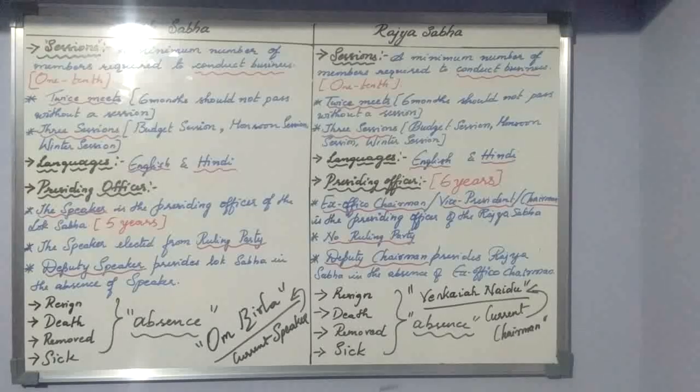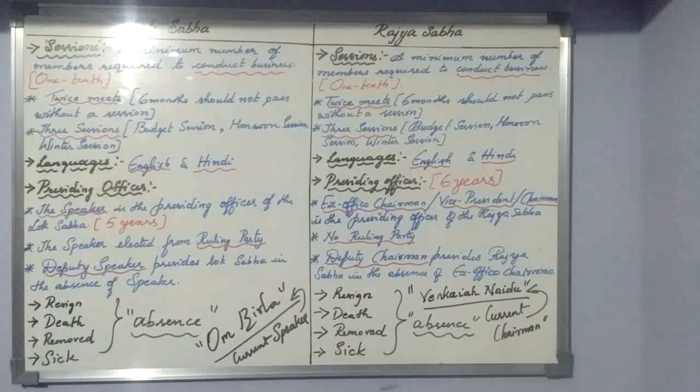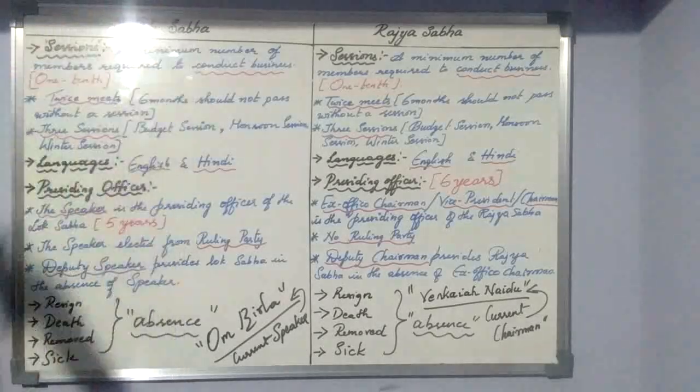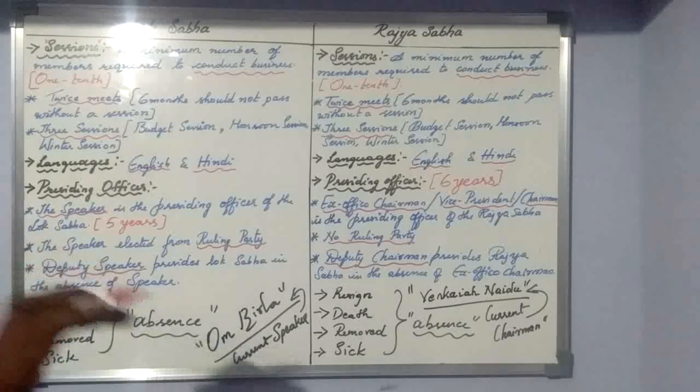According to the Indian Constitution, when Lok Sabha is in session, at least a minimum number of members should be present. For example, 545 is the current strength of Lok Sabha. Of that 545, at least 60 to 80 members should be there to conduct a meeting or session. If fewer are present, the session will not take place on that day.